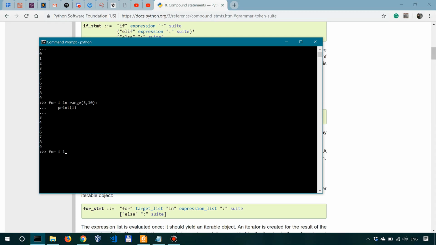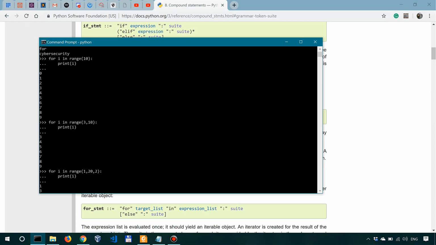So I could say for i in range, let's say 1, 20, and 2. So starting from 1, stopping at 20 minus 1, which is 19, and going every second element, if I say print i, this will print 1, 3, 5, 7, 9, all the way up to 19.